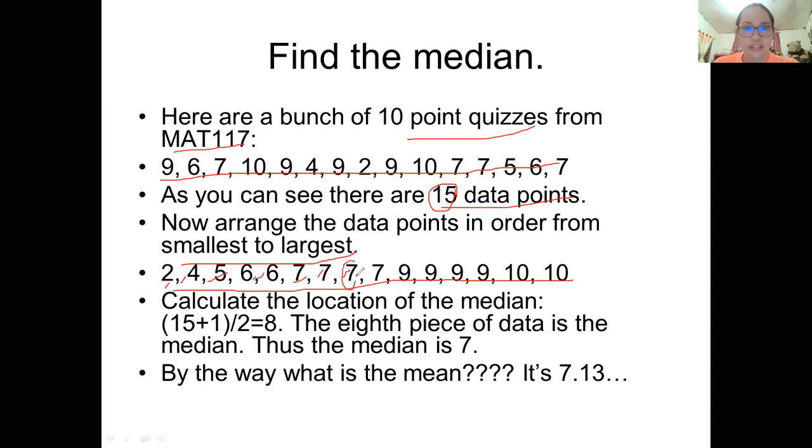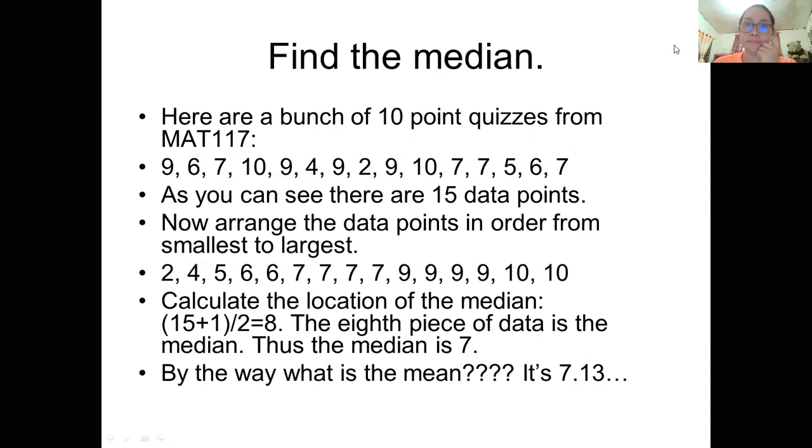So this is the 8th place. Let's see if it's correct: 1, 2, 3, 4, 5, 6, 7. In short, 7 is the midpoint, since the given set of data is an odd number. By the way, what is the mean? You will just add them all and divide by 15. The mean is 7.13. So I hope you will be guided.